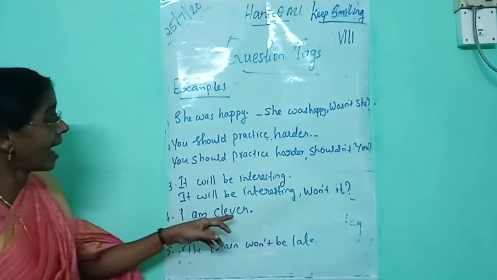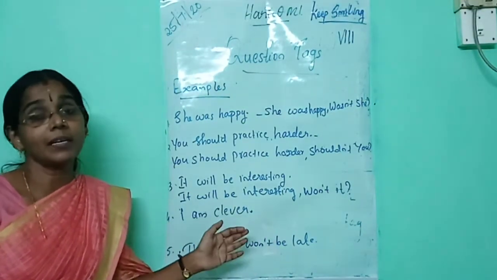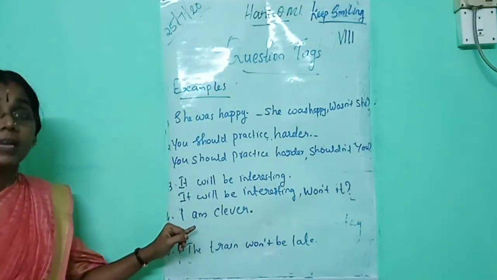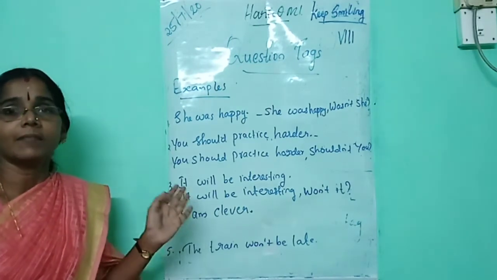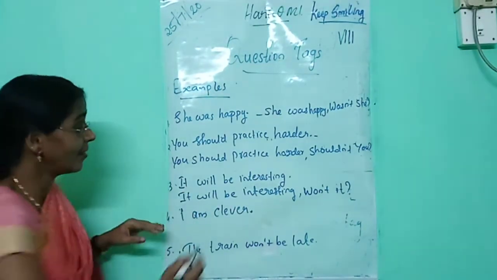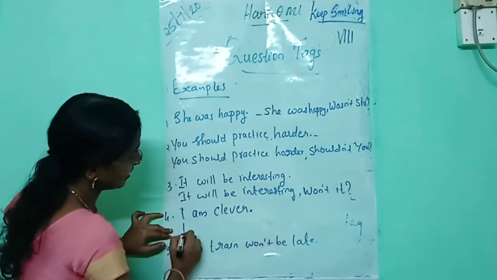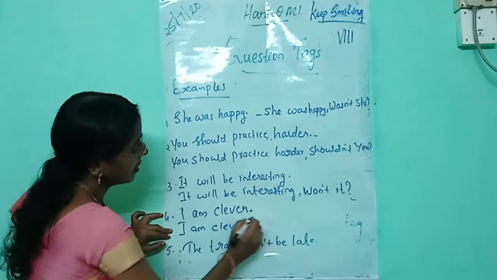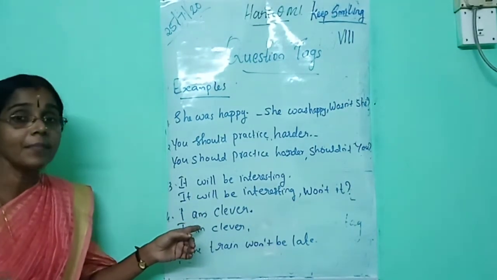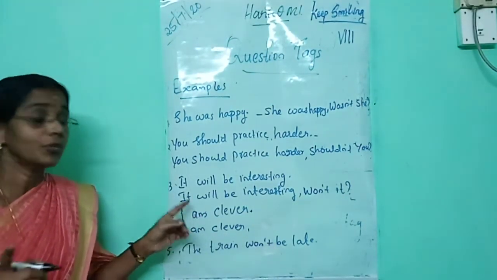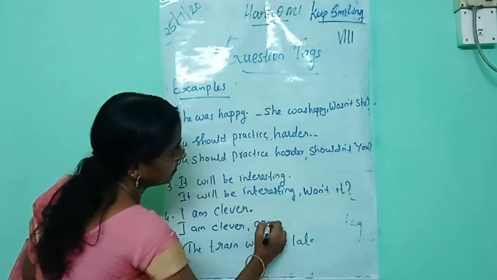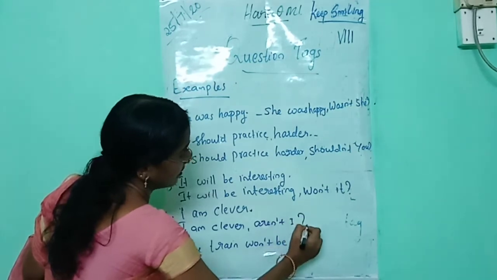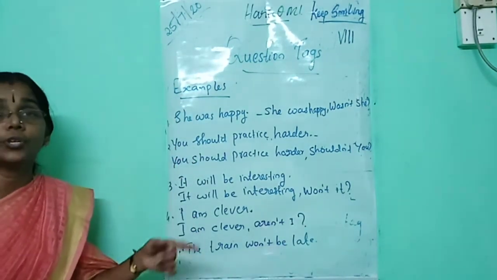The next one is: I am clever. This is an exception. If the subject is followed by am, then usually the helping verb is am, but you should write the word aren't. Then what is the answer? I am clever, comma, don't use the word am. Instead of am, you should use aren't I. Aren't I.